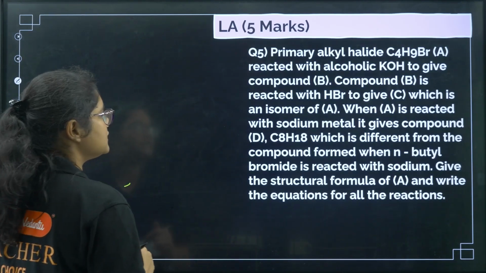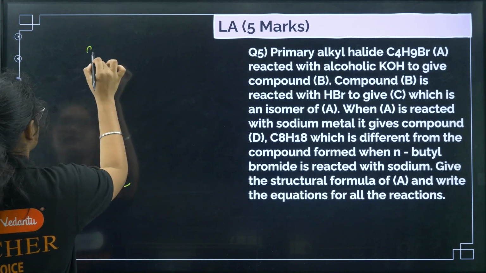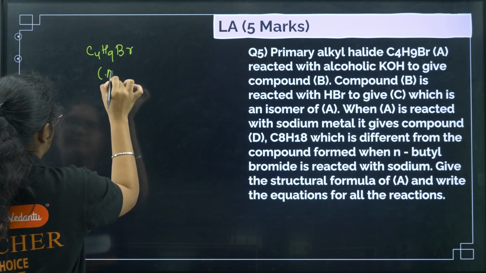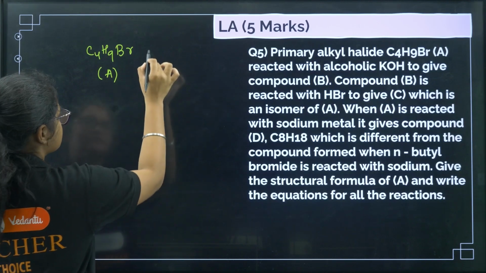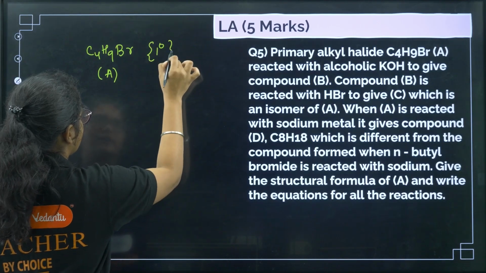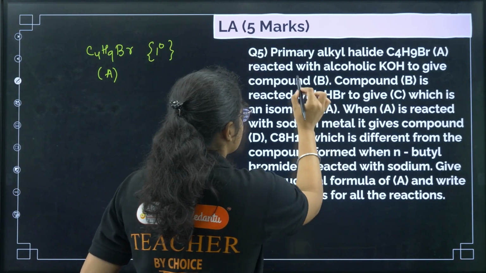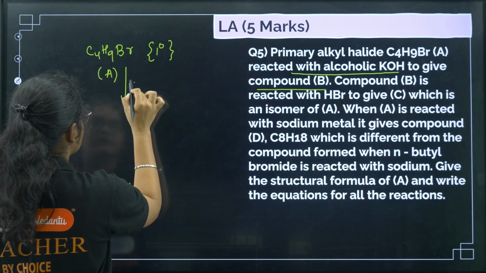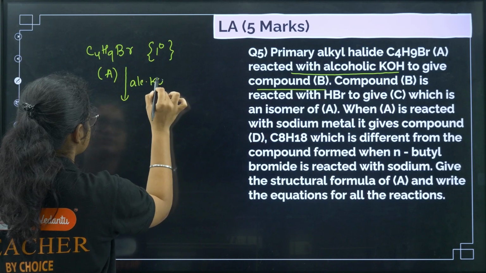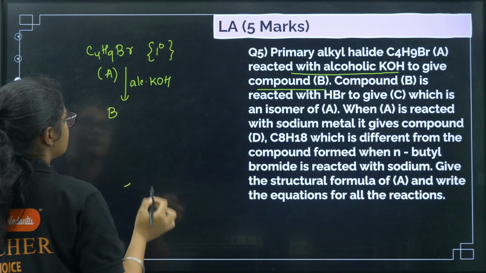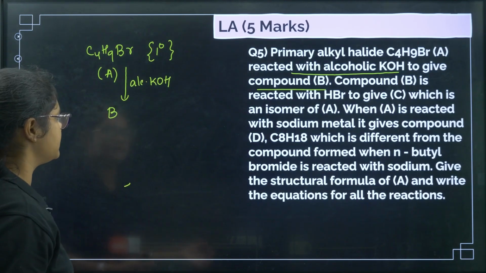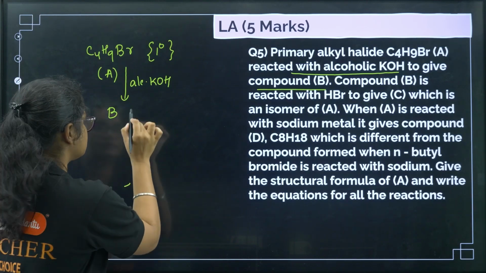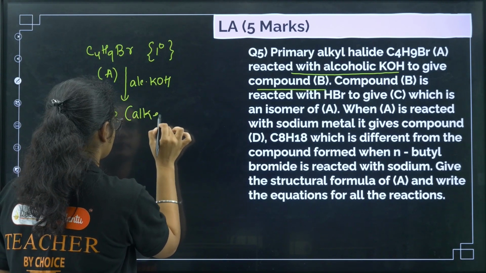So we have C4H9Br, this compound is named as A. And what is the speciality of this one? This is a primary alkyl halide. It is reacted with alcoholic KOH to give you B. Now if you remember, primary alkyl halides with alcoholic KOH will undergo dehydrohalogenation. So this B has to be an alkene.